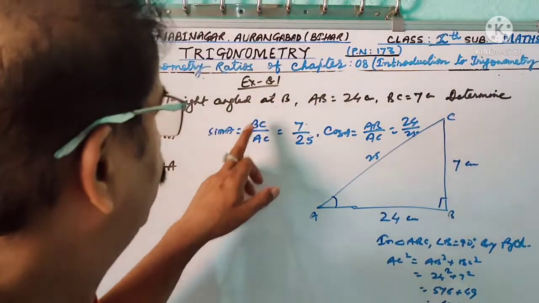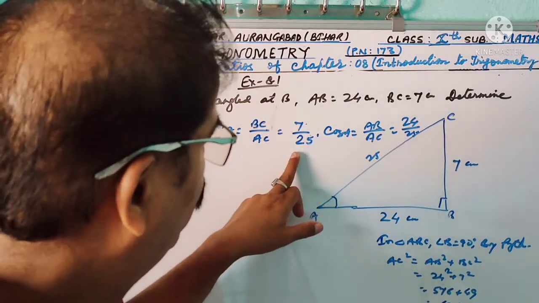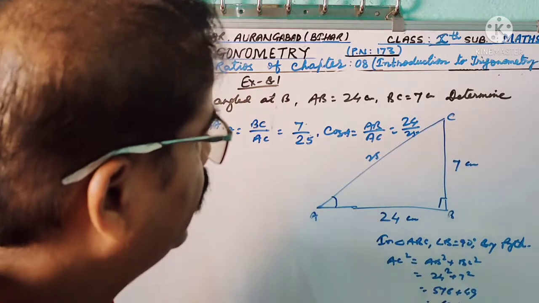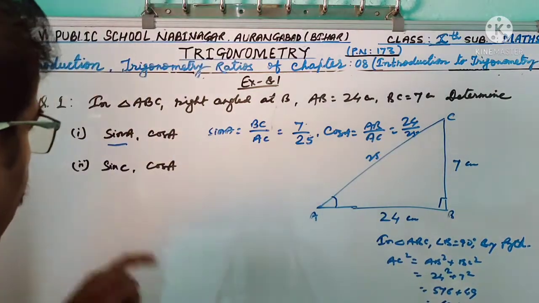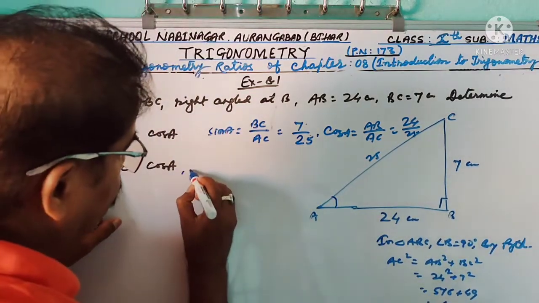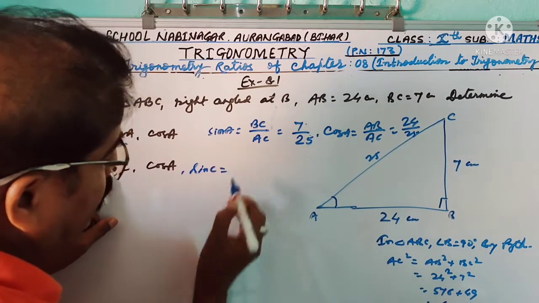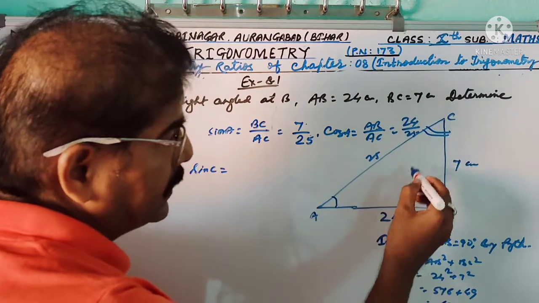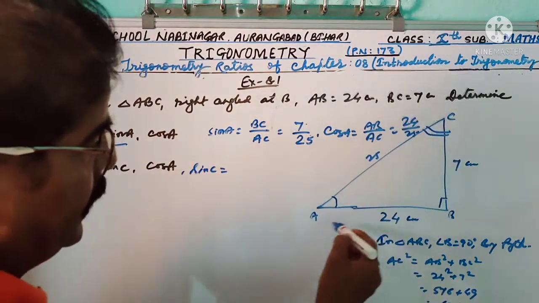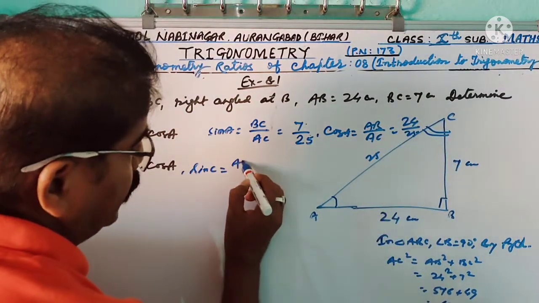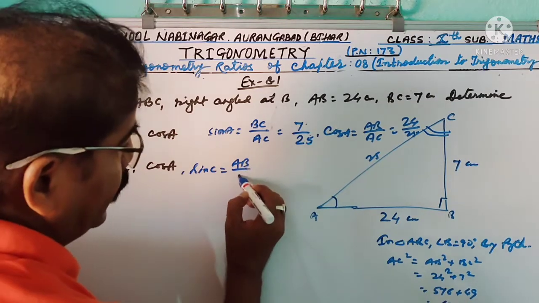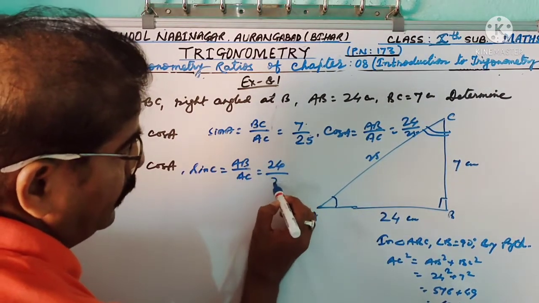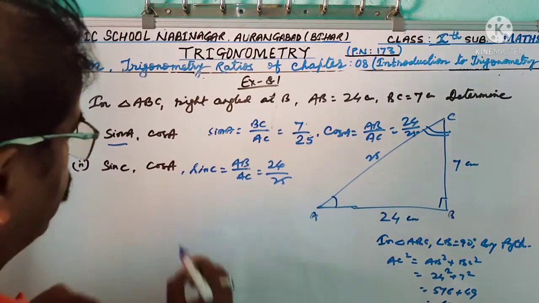So sin A equal to BC by AC, 7 by 25, and cos A equal to AB by AC, 24 by 25. And now sin C, this angle, the side opposite to angle C, that means AB by AC, AB equal to 24 by 25.